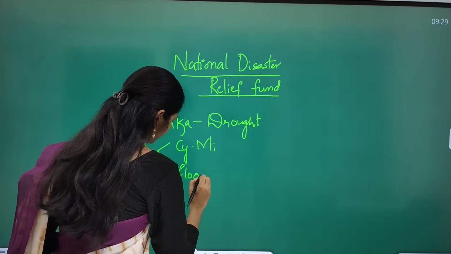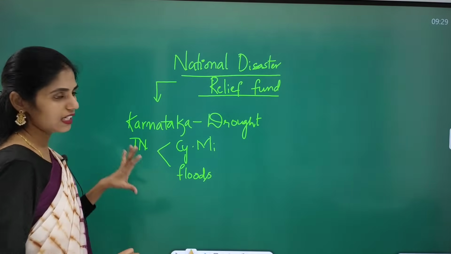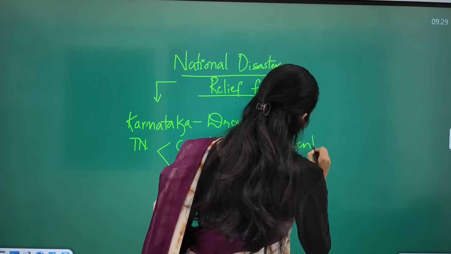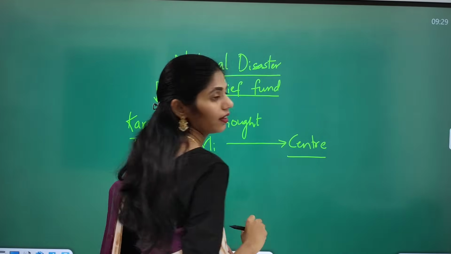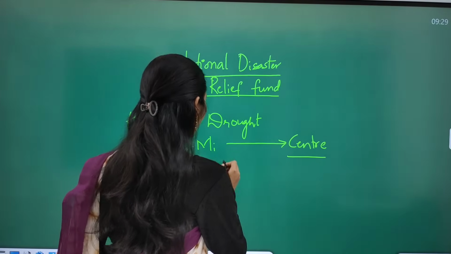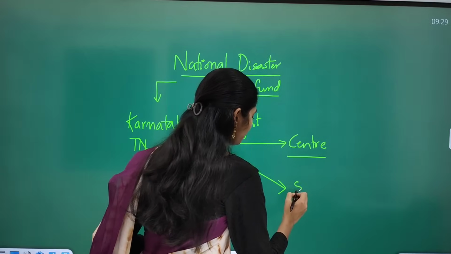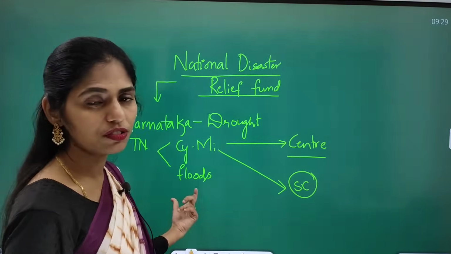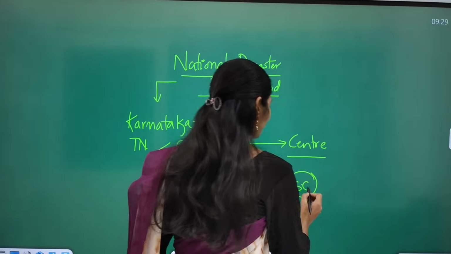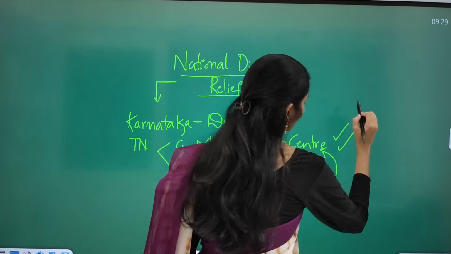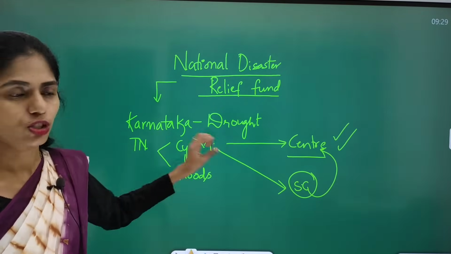These two states approached the central government, or Union government, to release funds. But the central government denied. It had not released. Finally, these states went to the Supreme Court and filed a petition regarding the release of these funds. Finally, the Supreme Court directed the center to release funds, and now the central government has released funds. So this is the background issue.